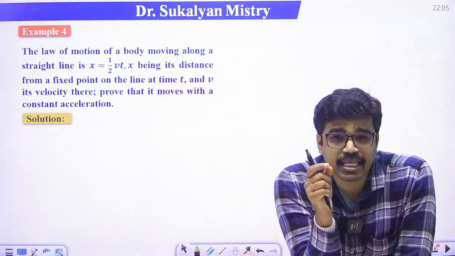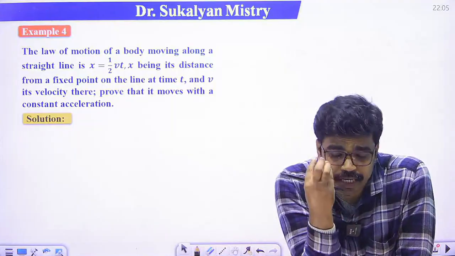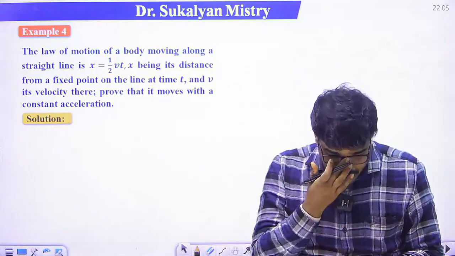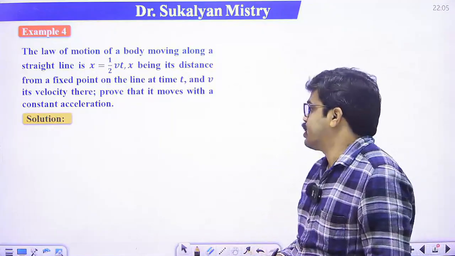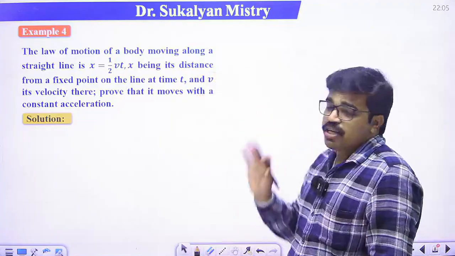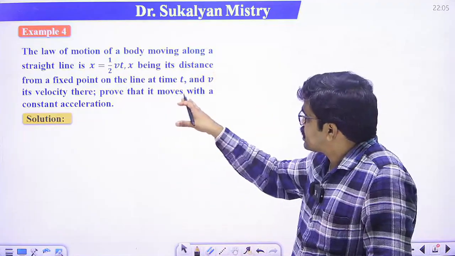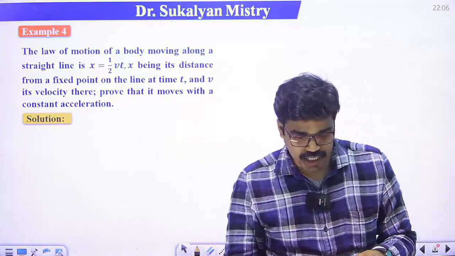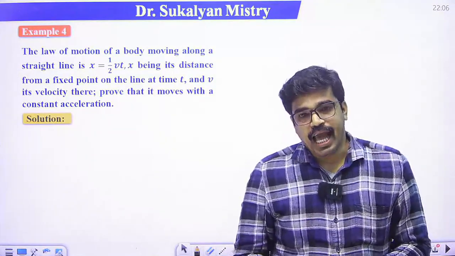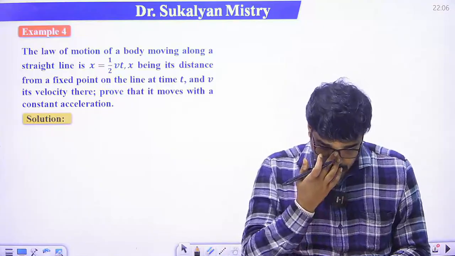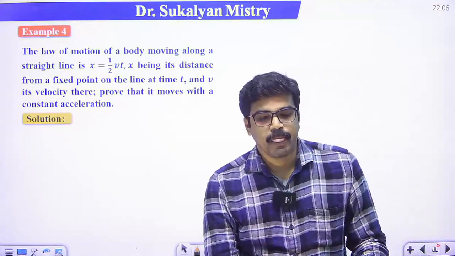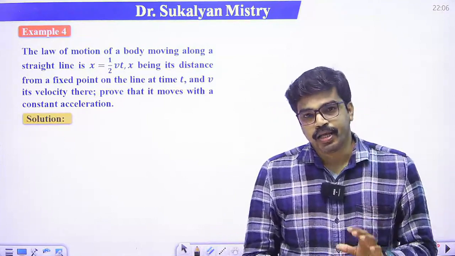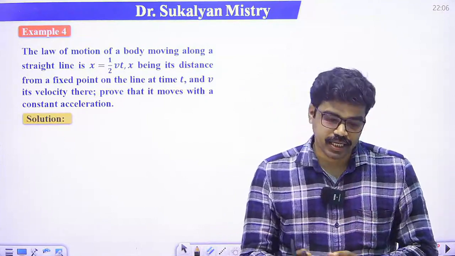That is, x is the displacement of the particle, and v is the velocity. Prove that it moves with a constant acceleration. Basically we have to show the acceleration f is constant.